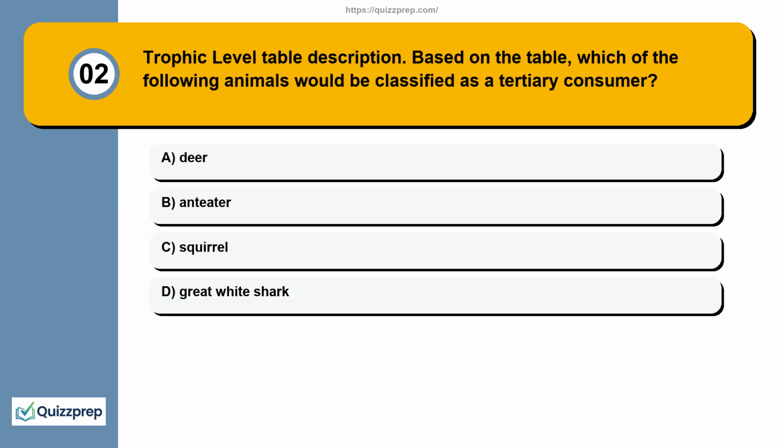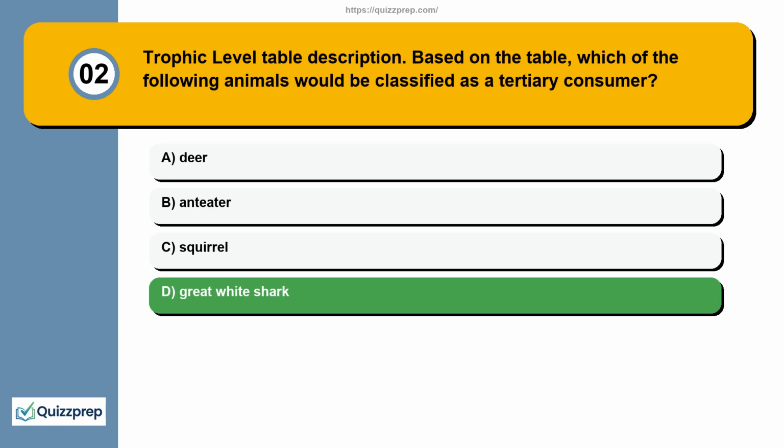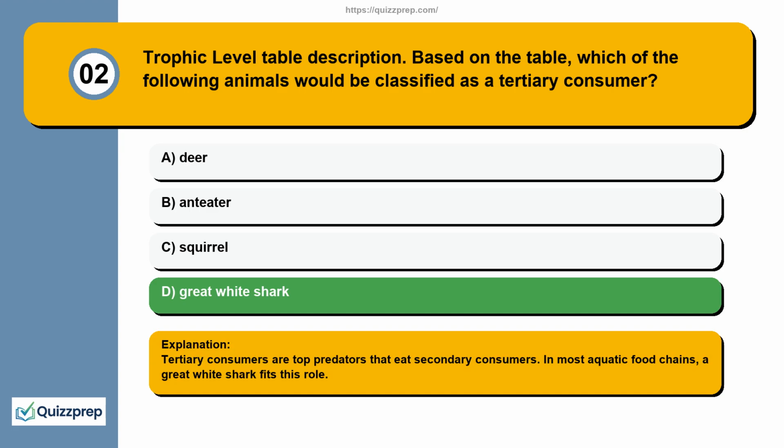Question 2. Trophic level table description. Based on the table, which of the following animals would be classified as a tertiary consumer? Deer, anteater, squirrel, great white shark. Tertiary consumers are top predators that eat secondary consumers. In most aquatic food chains, a great white shark fits this role.